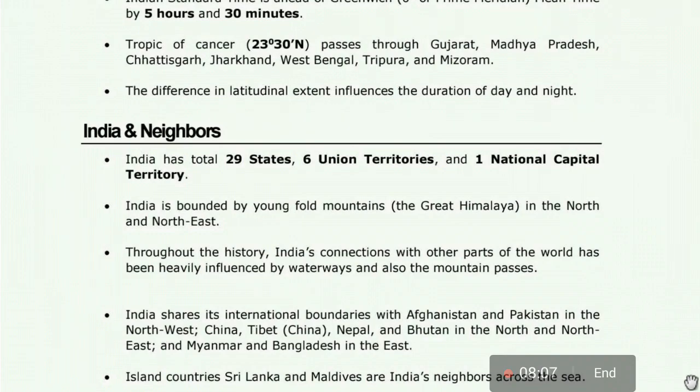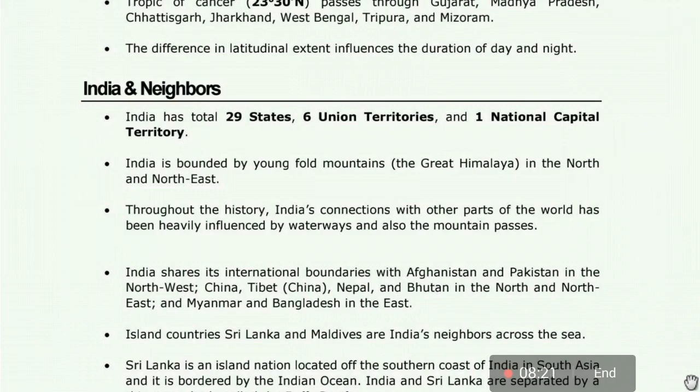Throughout history, India's connections with other parts of the world have been heavily influenced by waterways and also the mountain passes. India shares its international boundaries with Afghanistan, Pakistan in the northwest, China, Tibet, Nepal and Bhutan in the north and northeast, and Myanmar and Bangladesh in the east.